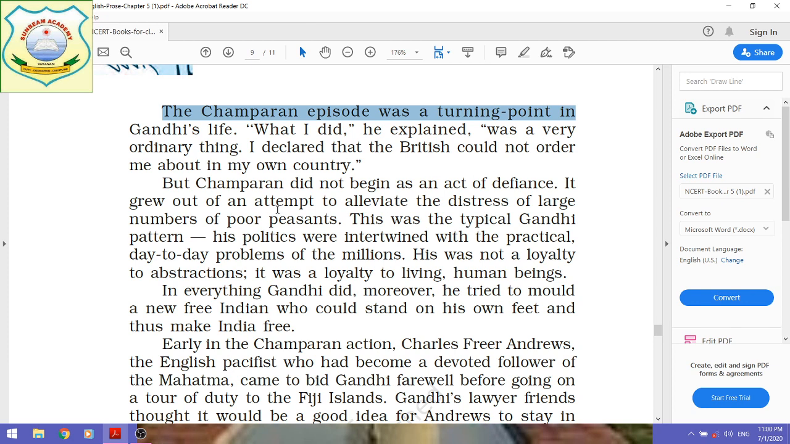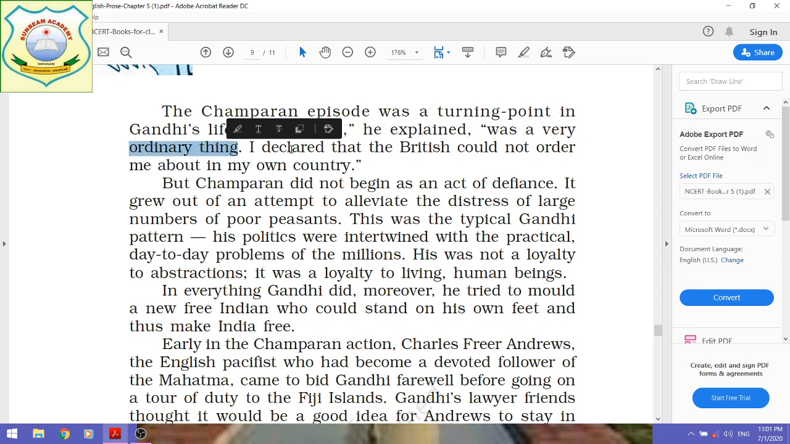So definitely it was the turning point. Many points you can mention in that. Let us see what is given here. "What I did, he explained, was a very ordinary thing." Gandhiji was so humble, so polite, that even after doing such a great job, he did not want to take any credit for himself. And he said that what I did was a very ordinary thing.